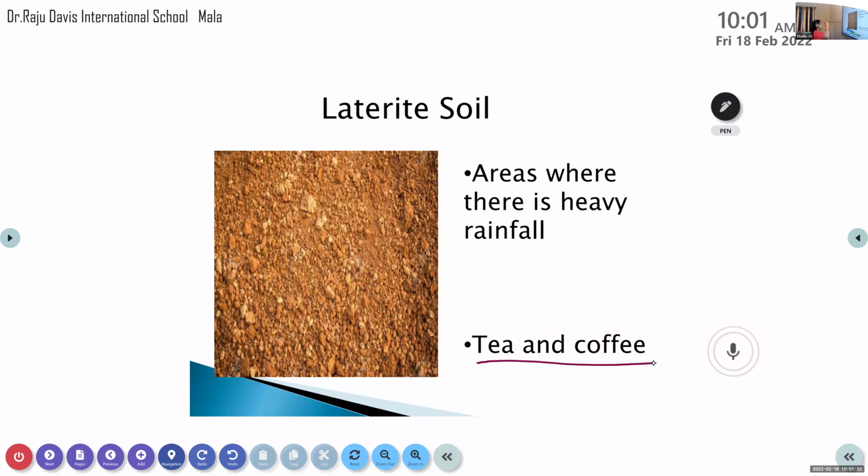So now we studied the third soil. First one, mountain soil, second alluvial soil, third one, laterite soil. You can underline while you are studying, and you can underline the crops also, what types of crops we can cultivate in this soil. For alluvial soil, have you underlined rice and wheat? And for laterite soil, please underline tea and coffee.